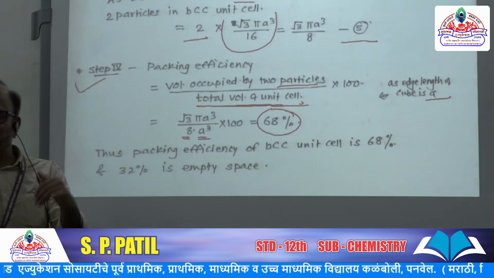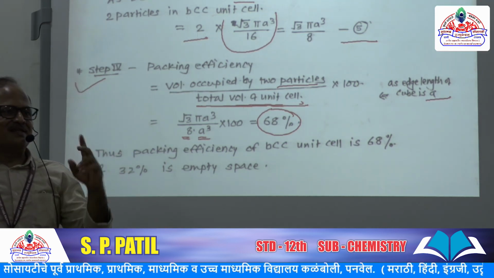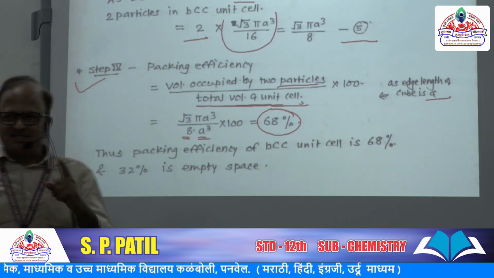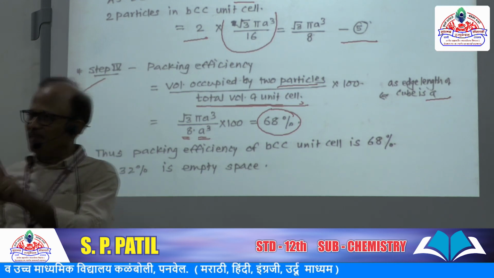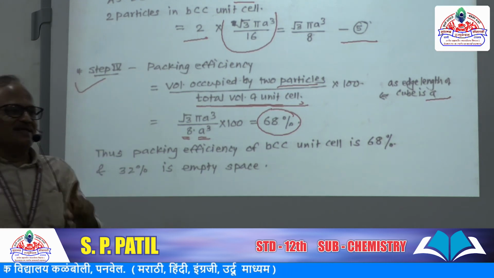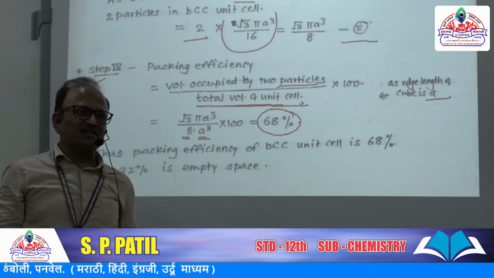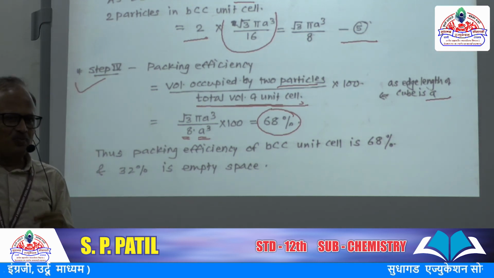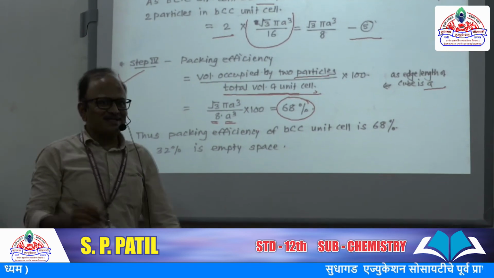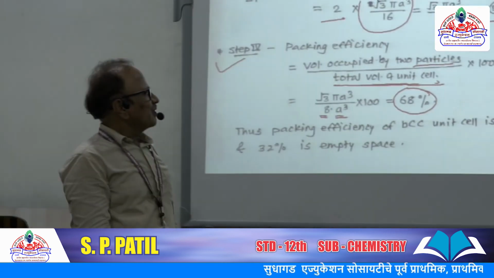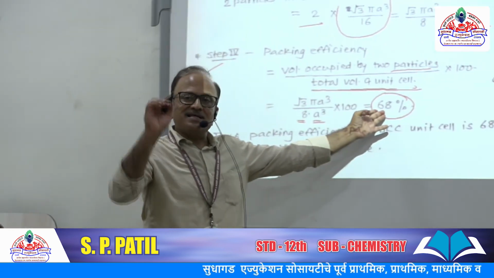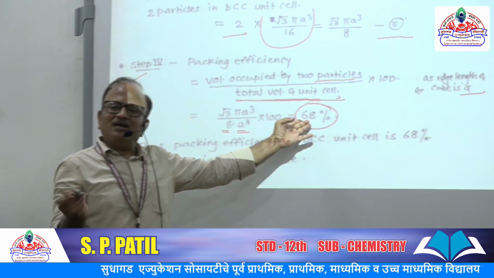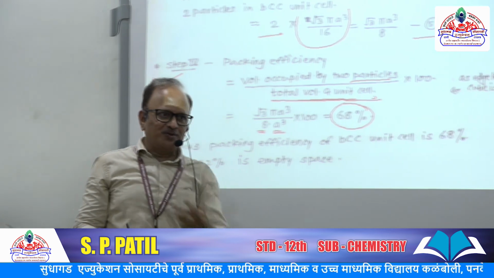Now see the difference between both crystal structures, simple cubic structure and body centered cubic structure. Simple cubic structure has only one particle accommodated, body centered cubic structure has two particles. In the previous crystal structure there is 52.3% occupied volume, and here, in the same unit cell with edge length a, it accommodates two spheres.